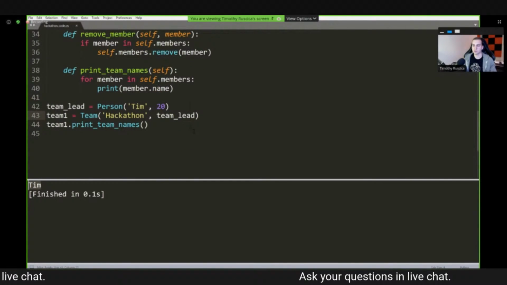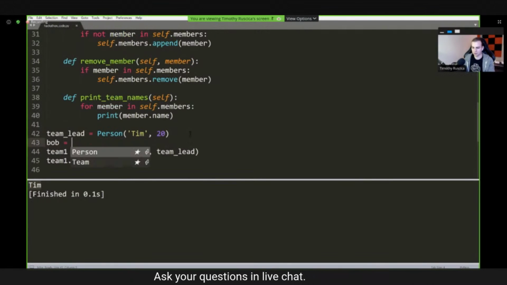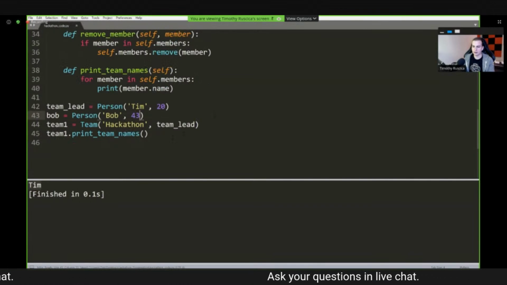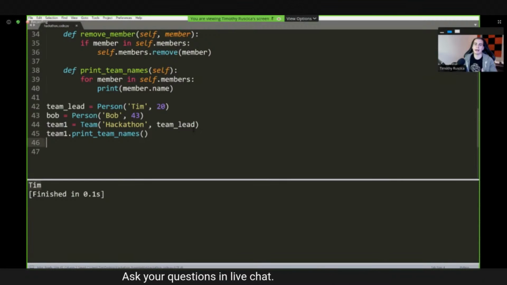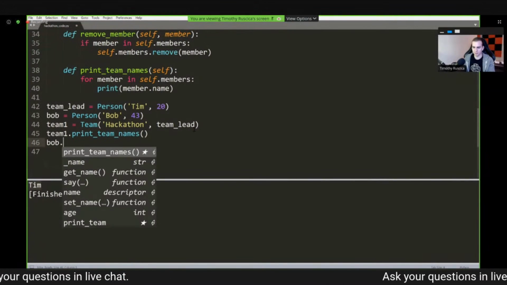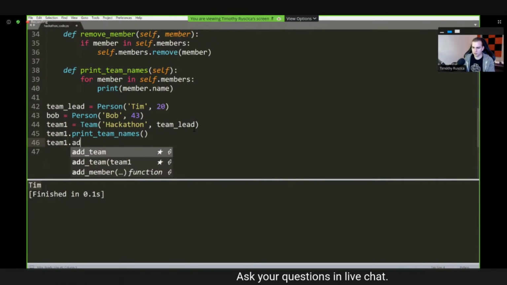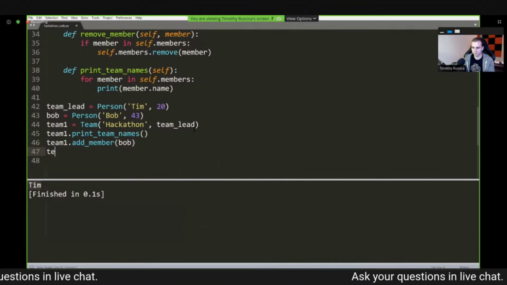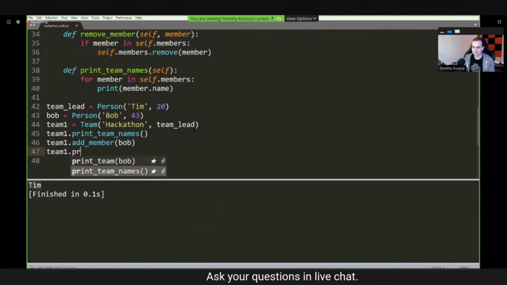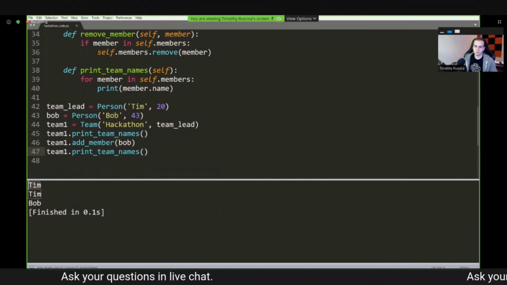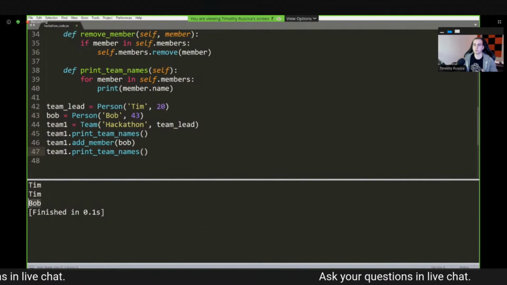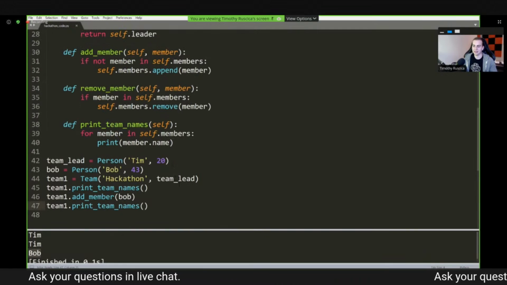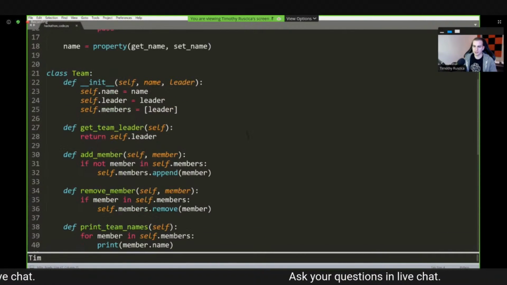So let's now try to add some members to this team and see how that works. So let's just make Bob equal to person, Bob, 43. And now what we're going to do is we'll print the team names and then we'll add a team member and then we'll print them again. So we'll say team1.add_member, add in Bob, and then we will team1.print_team_names like that. So now you can see we get Tim, and then it stops, and then we get Tim, and then we get Bob because we added him to the team. So hopefully that makes sense, but that's an example of how we can use classes together to interact with each other. So just to recap here, we created a team.